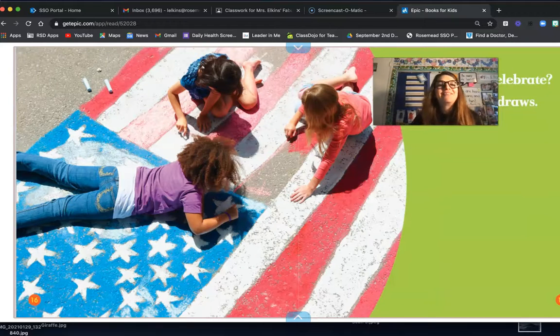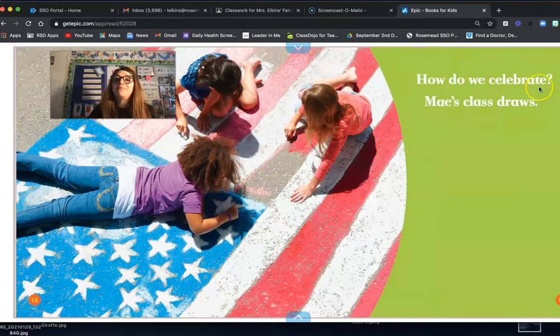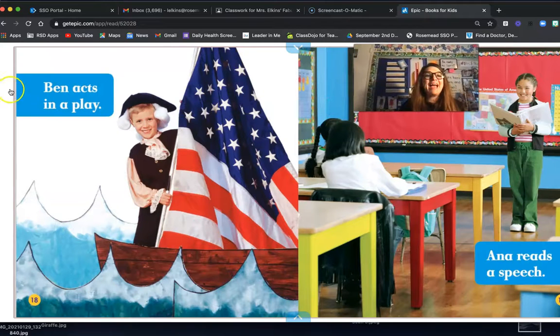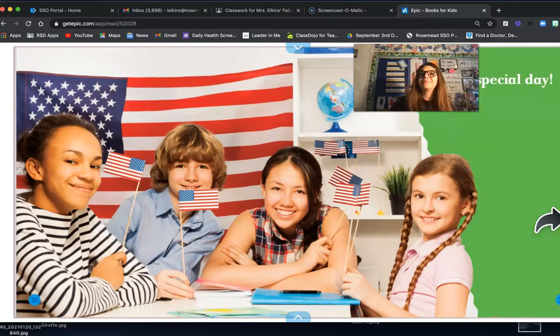And right here it says, how do we celebrate? Well, May's class draws. You can see they're drawing a picture of the American flag. Here in this class, Ben acts in a play. See him? He's playing the part of George Washington. And Anna reads a speech. It is a special day.